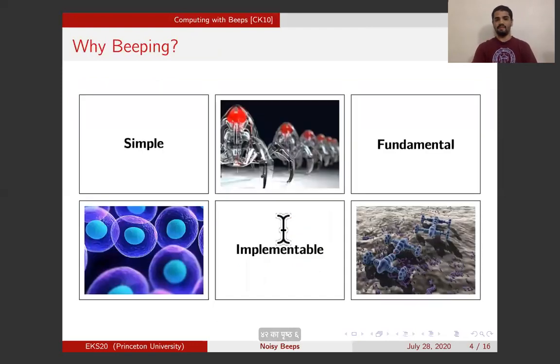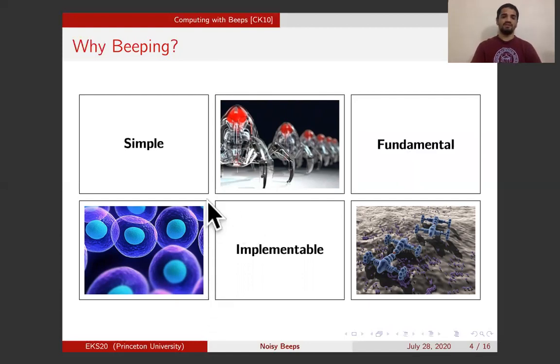Why do we care about the beeping model? Well, we care about the beeping model because it is the simplest and the most fundamental model of communication possible. The theory here is that regardless of how an n-party communication model behaves, it should, at the very least, give the parties the power to send and detect signals over a shared channel. And this is exactly what the beeping model gives them.